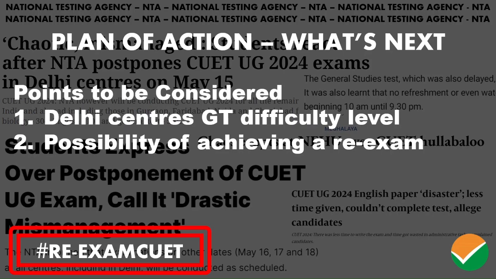And if they don't re-examine or reconduct the English and general test on May 20th, there will be a necessity for normalization, which the NTA said they'll do away with this year. But why create the need of normalization again? Suppose the Delhi question paper is really easy, then people that wrote the exam on May 15th, their marks will increase. But suppose the 29th exam is even harder, which I don't know how it could be, but suppose it is, then the people that wrote on May 15th, their marks will decrease even more.